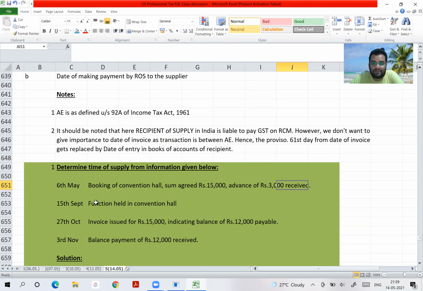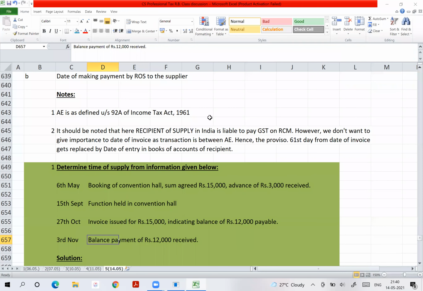Okay, no, it's not a marriage hall. It's a small hall. Suppose it is some small function at your home and you have booked the hall on 6th May, and on 6th May you paid an advance of 3,000. Assume they are normal times, not these COVID times. On 15th September, function is held. On 27th October, invoice is issued. And on 3rd November, balance payment is received. So you have to tell me what is the time of supply.